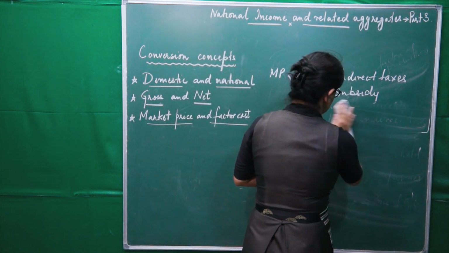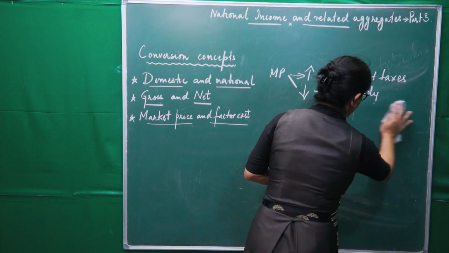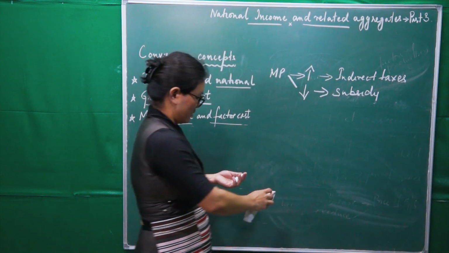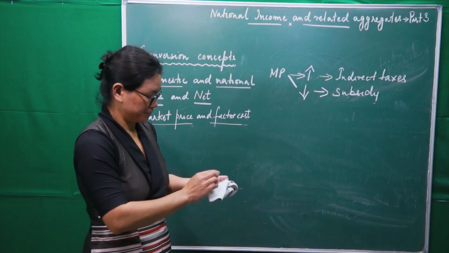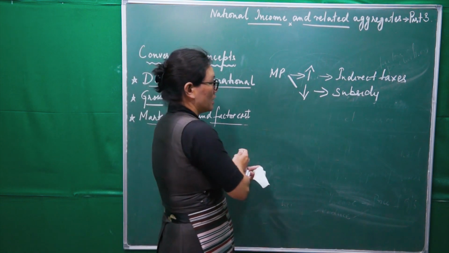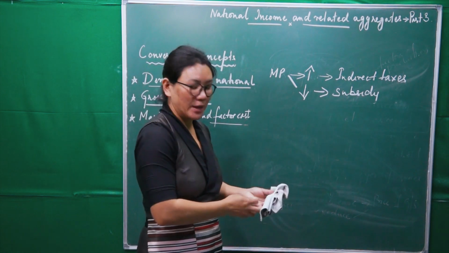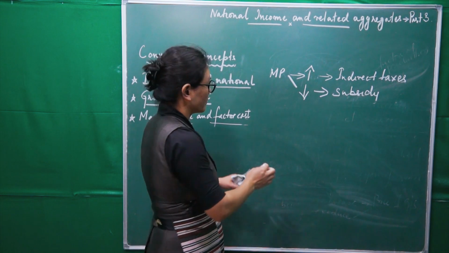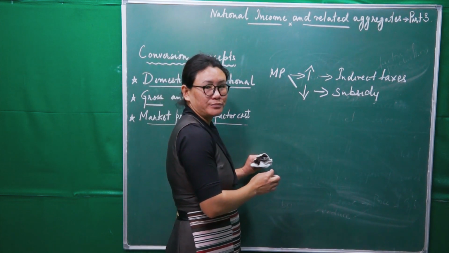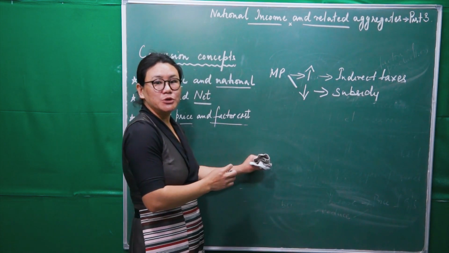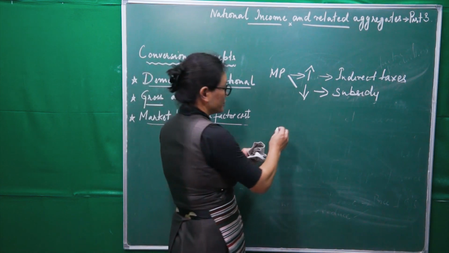Now, see here. A very simple example. Suppose I have a factory in which I'm doing cloth production.